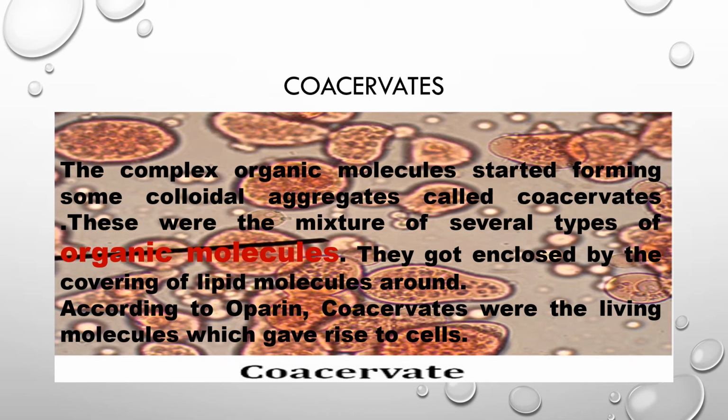According to Oparin, coacervates were the living molecules which gave rise to the cell. It means according to Oparin, that is the step where we can say that life started and we got one primitive cell. But in this situation, that cell is not able to multiply. The first cell we got is called coacervates.